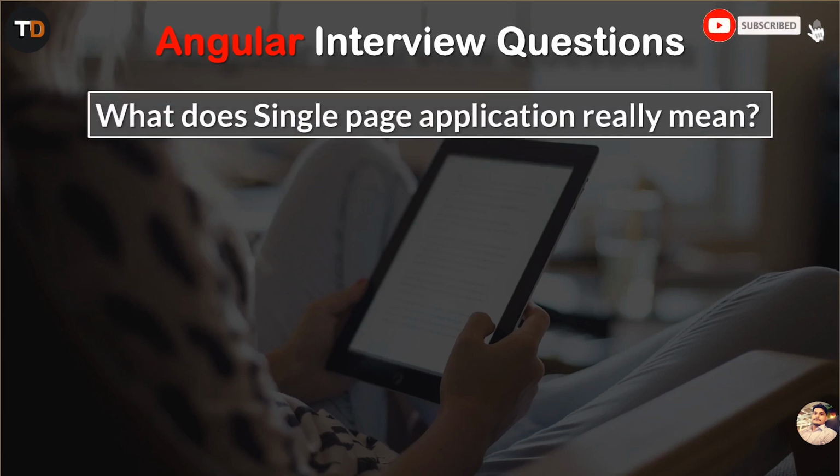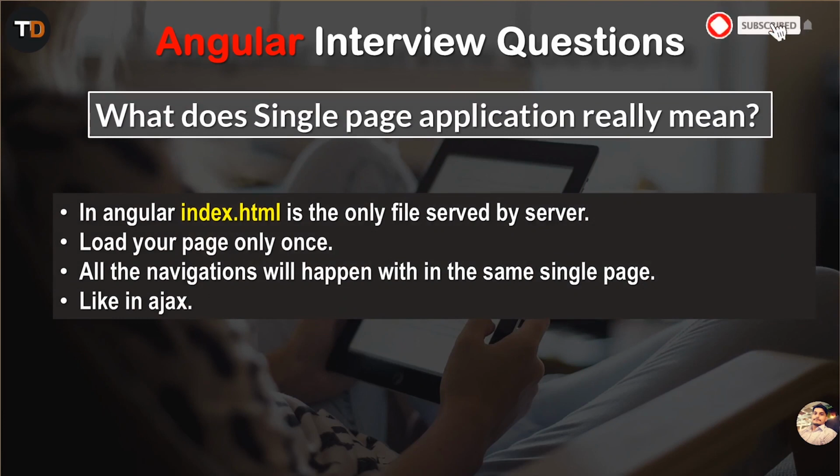So guys, first we are taking a question: what does single page application really mean? In Angular, index.html is the only file served by the server. It loads your page only once, and all the navigation happens within the same single page, like an Ajax. Here we are serving only one file from the server. That is the main reason why we call it a single page application.